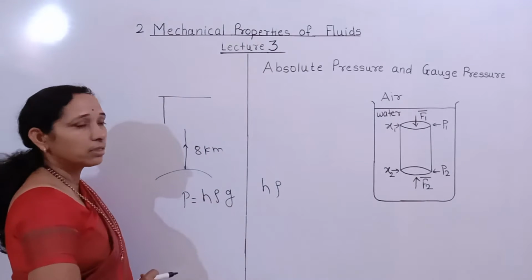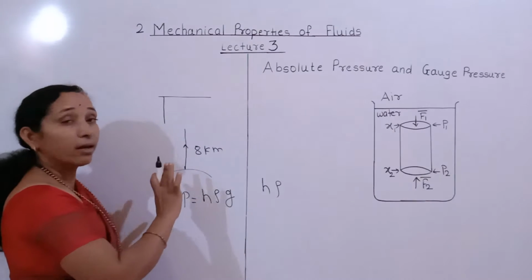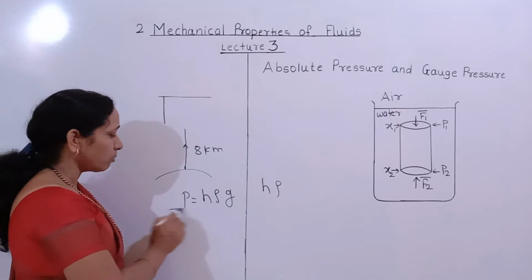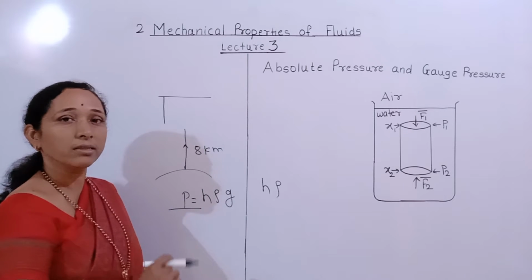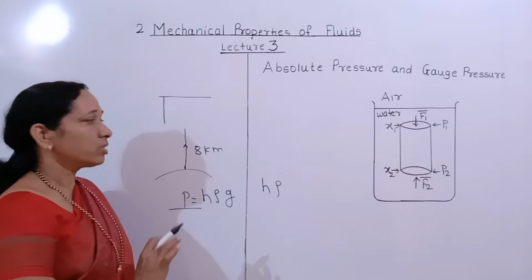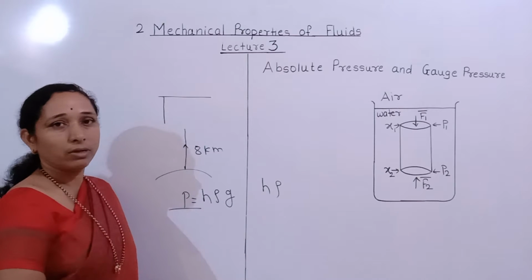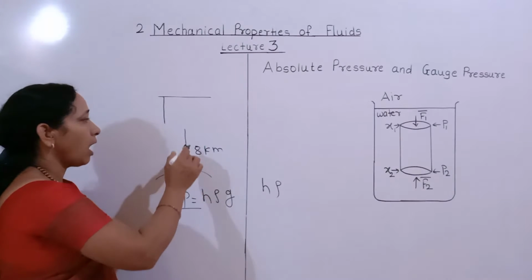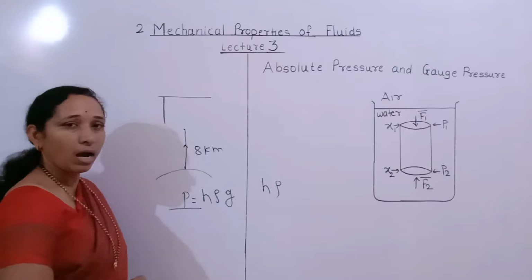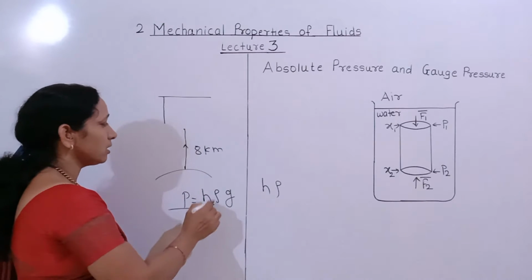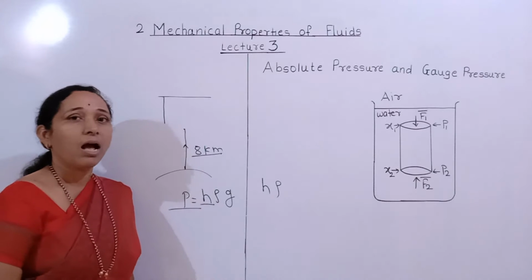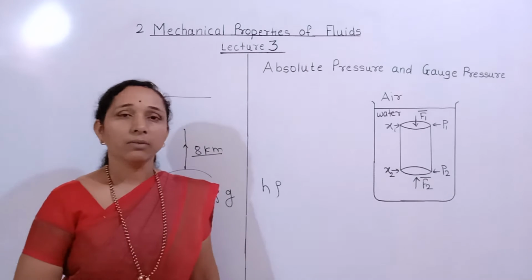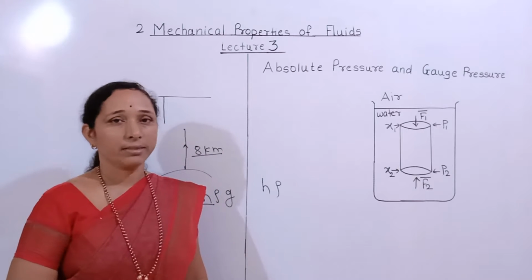That is, there is rare air. Therefore, atmospheric pressure is considered to be zero, that is minimum. Now, suppose at sea level, the height of the atmosphere is taken as 8 kilometers, and at sea level atmospheric pressure is maximum.